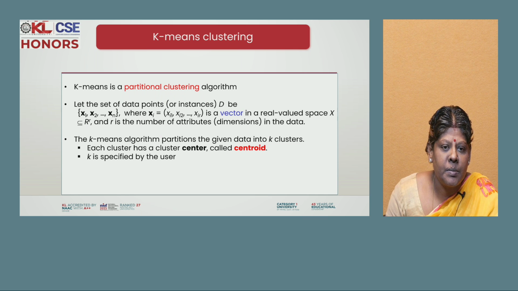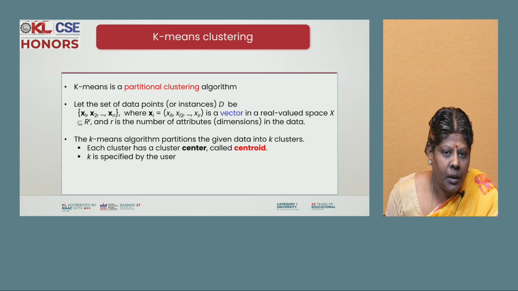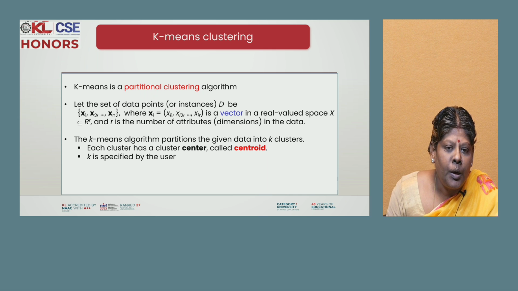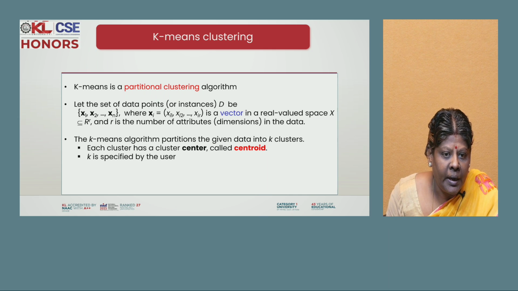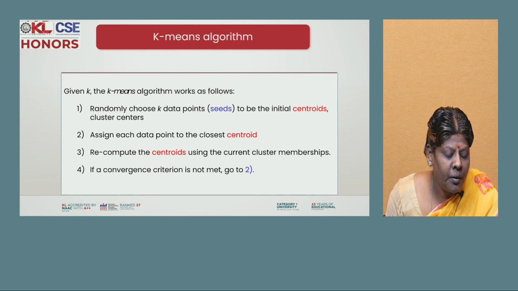K-means clustering comes under partition clustering. You have a set of points x1, x2, up to xn, which are vectors, row vectors and column vectors. In the K-means algorithm, each cluster has a cluster center called a centroid. K is specified by the user, for example 3 or 4 clusters. Based on the data, randomly choose data points, called seed points, to initialize the centroids, the cluster centers.